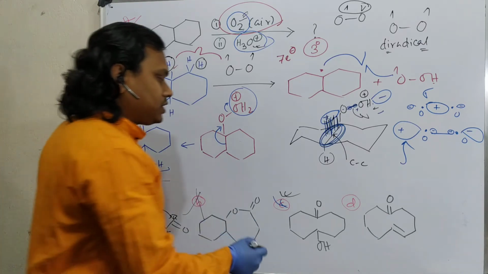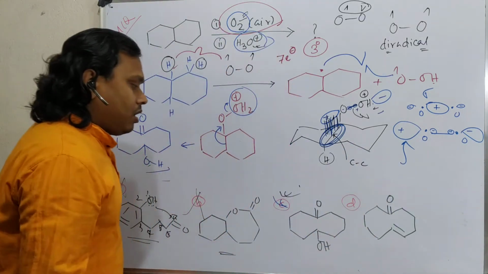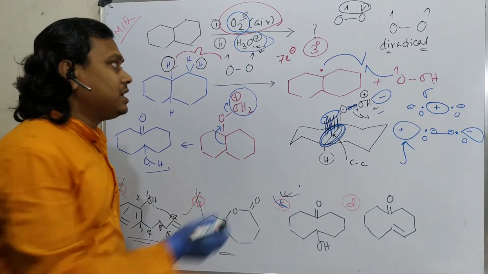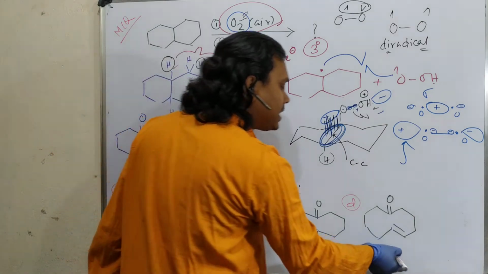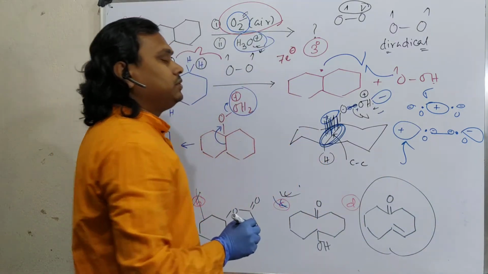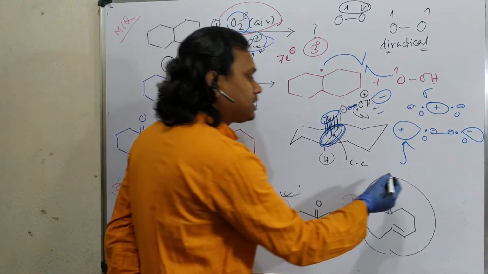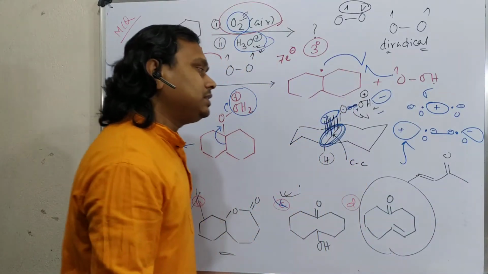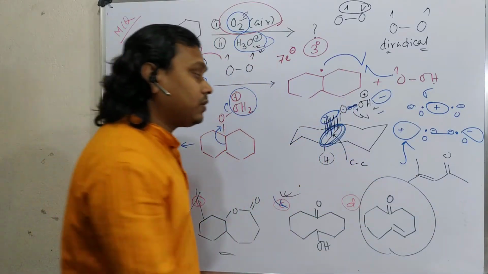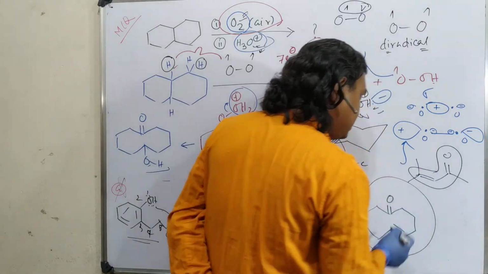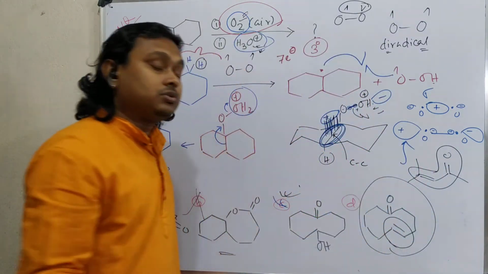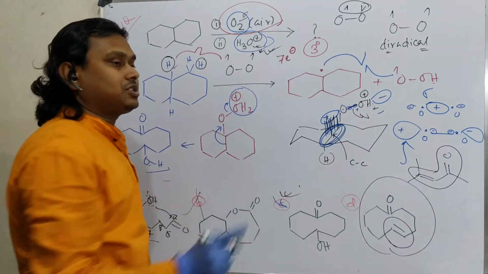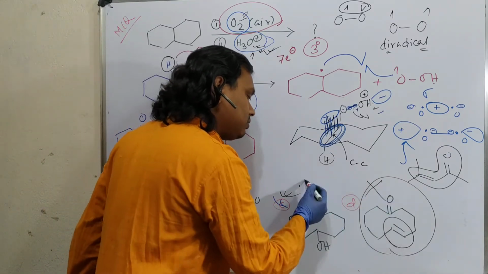Point number 1. Then question whether this or this. Now, see, the condition is H3O plus, I haven't written anything like heat or dehydrating reagent. Then how does this alcohol undergo dehydration to produce this one? Second thing, during the aldol condensation, you have observed that the reaction produces this alpha beta unsaturated carbonyl compound. Why does it produce this alpha beta unsaturated carbonyl? Because this double bond is in conjugation. But in this case, the double bond is not in conjugation. So dehydration of such a double bond is not so easy under this mild reaction condition. That's why it will not be the product. Reaction will stop at this stage.